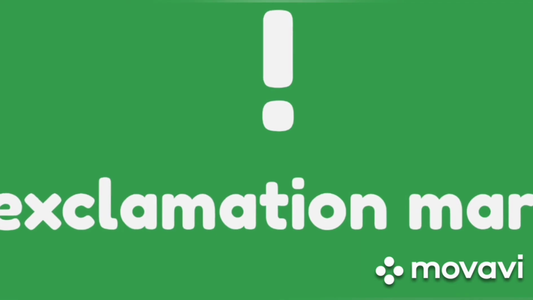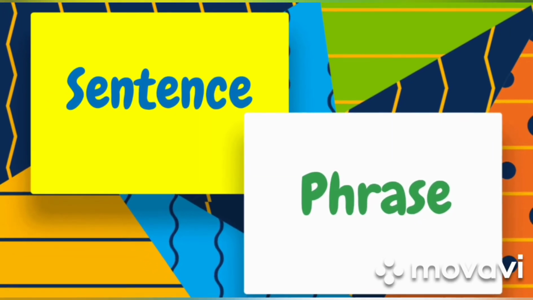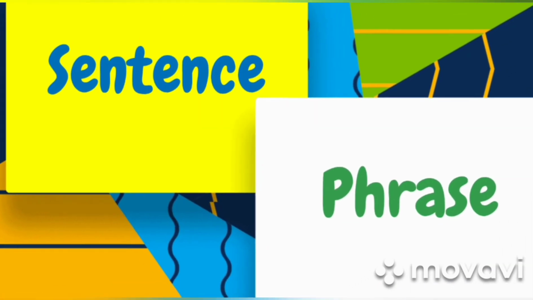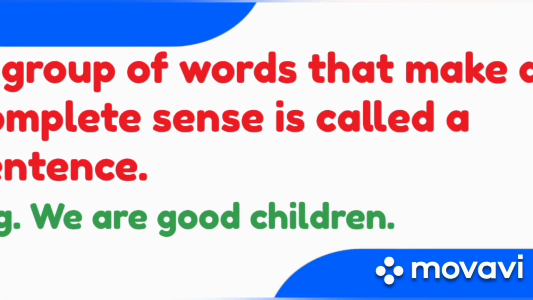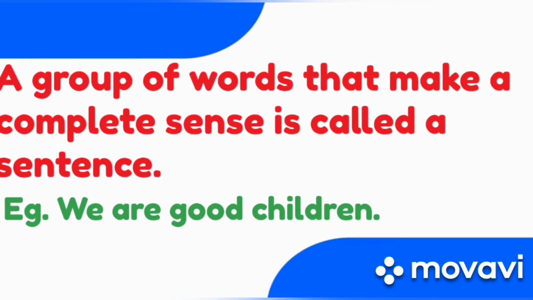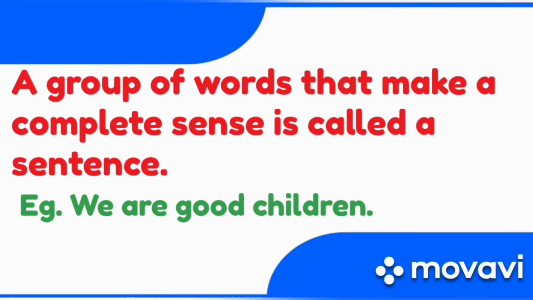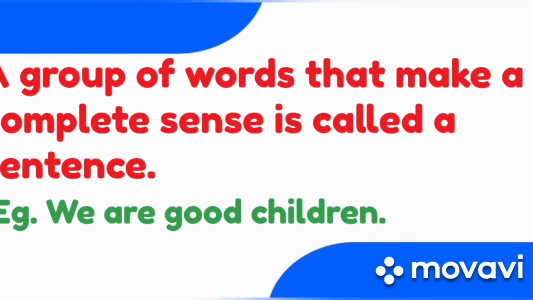Now let us go to the next part where I will tell you the difference between a sentence and a phrase. So as I told you, a sentence is a group of words arranged meaningfully to give us a complete sense. Like, we are good children. This is a sentence because it is giving us a complete meaning.